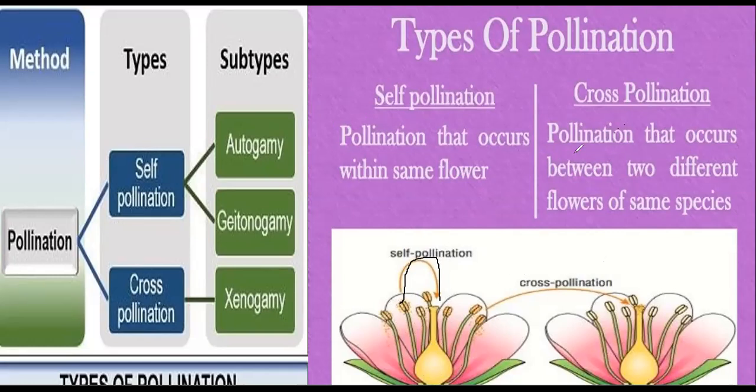But what is cross-pollination? It is pollination that occurs between two different flowers of the same species, on a different plant. When pollen grain is transferred from the anther of one flower to the stigma of a second flower, this condition is called cross-pollination.